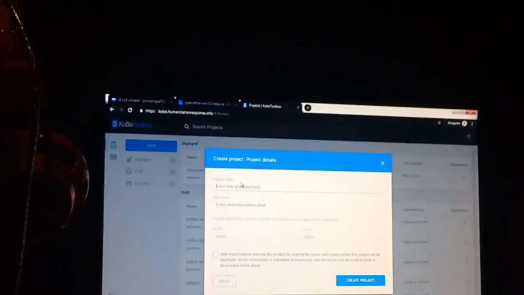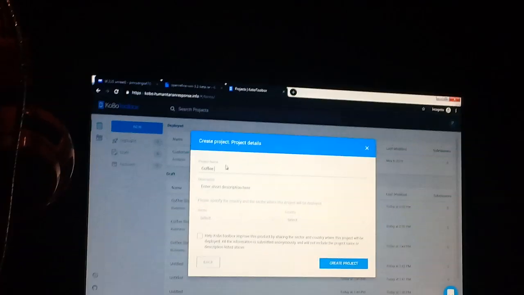Create survey using Kobo toolbox. First, you click new, then build from scratch. Name your project. My project is coffee shop.